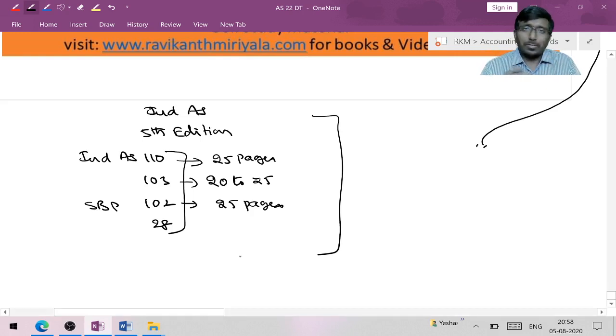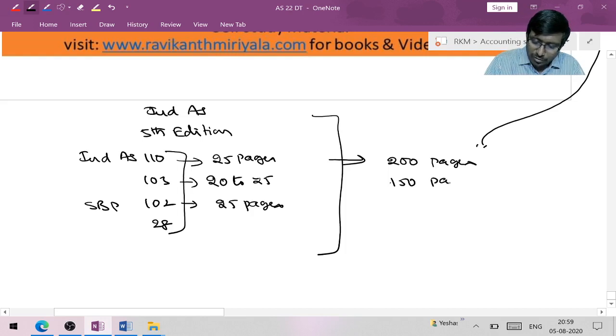Each step is explained with journal entries. Ind AS 110 alone took around 200 or 200 plus pages, business combination will come to around 150 plus pages, and even SBP alone will be around 70 pages.